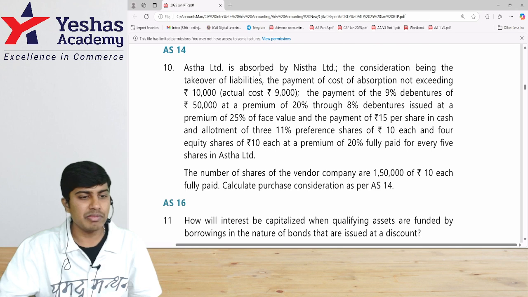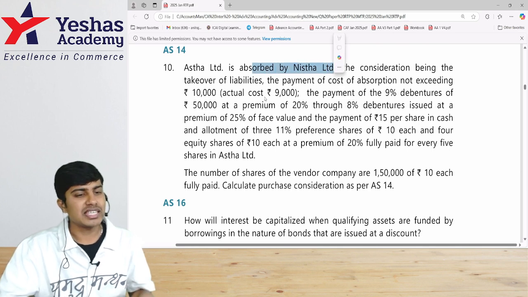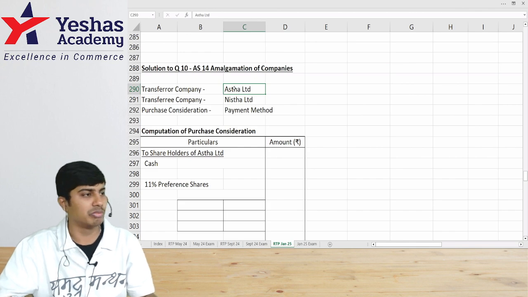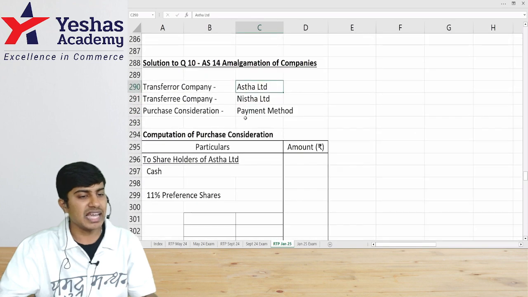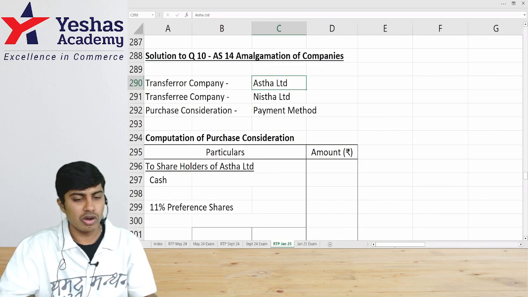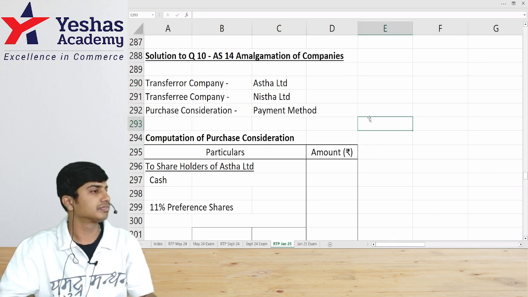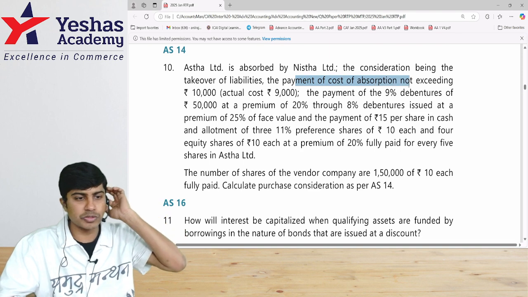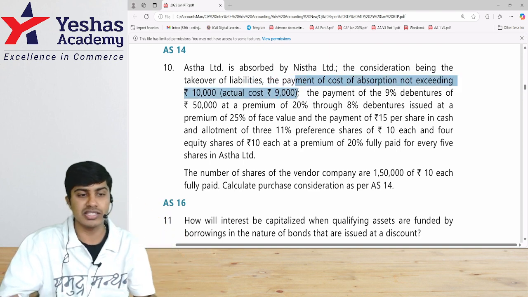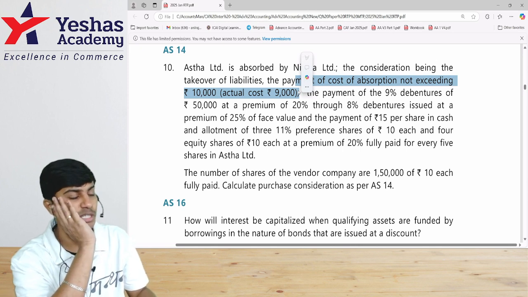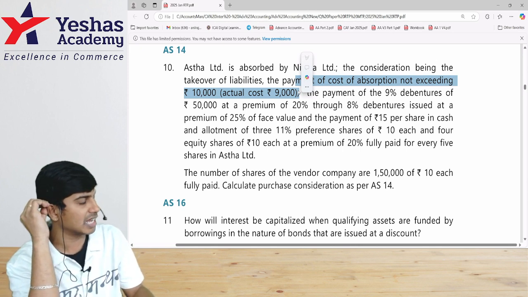Read. Asta Limited is absorbed by Nista. Asta is the transferor company, which is getting wound up, which is getting closed. Nista is the transferee company, which is receiving all the assets and liabilities of Asta. Understood? So what do they want? The payment of cost of absorption not exceeding 10,000. See here, the cost of absorption, like realization expenses of transferor company, is paid by transferee.